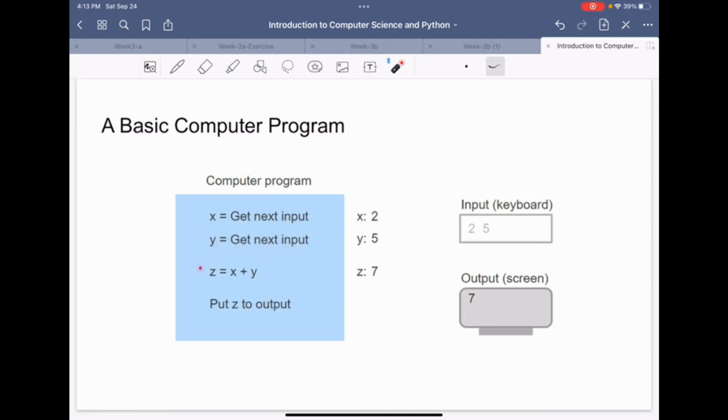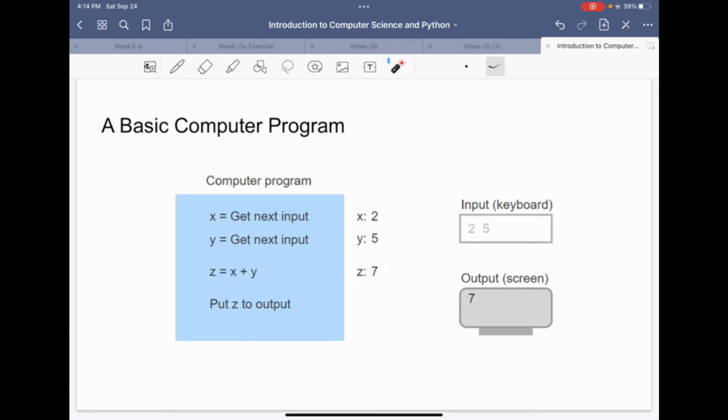We have another variable called z, which adds the two variables that we have defined. Then we put z to the output. This is a statement that will help you write the output on a screen.